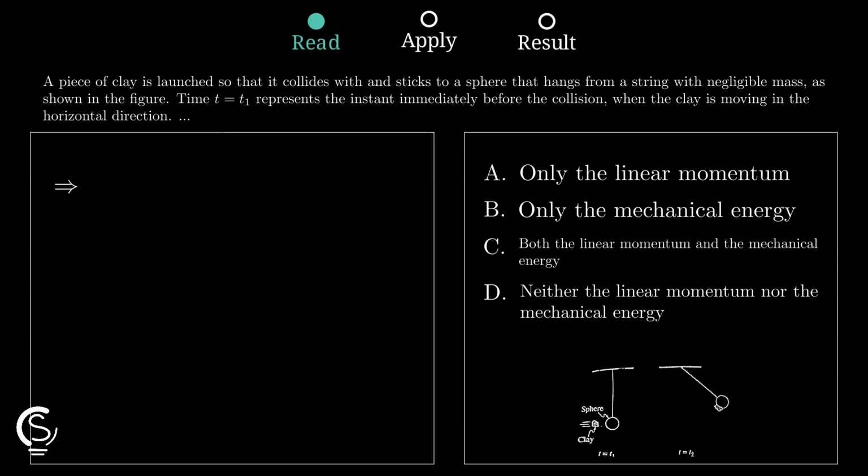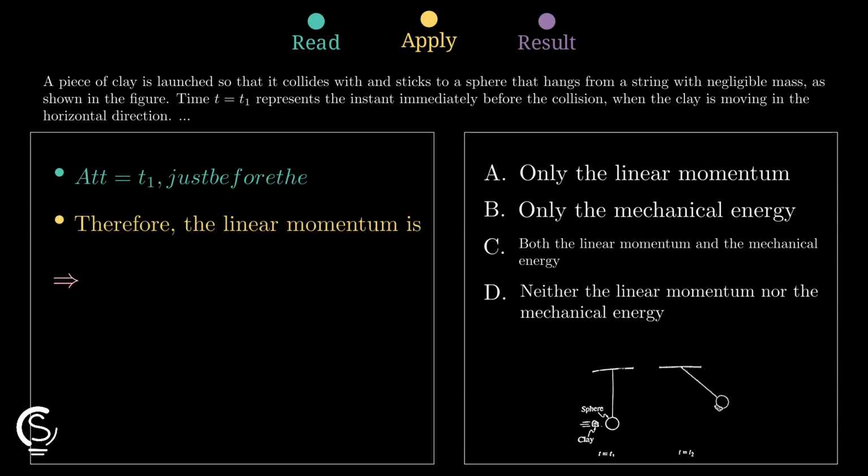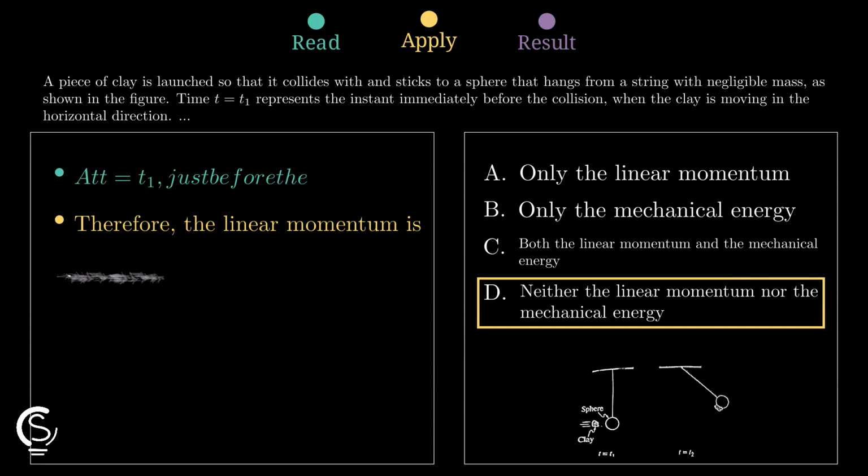During the collision, the clay sticks to the sphere, so the collision is perfectly inelastic, and some mechanical energy is transformed into internal energy. Thus, the system's mechanical energy immediately after the collision is less than it was at t equals t sub 1. Although mechanical energy is conserved during the swing upward after the collision, it is not the same between t equals t sub 1 and the later time.